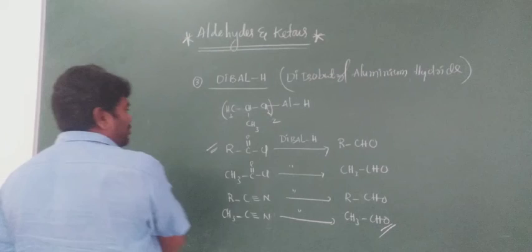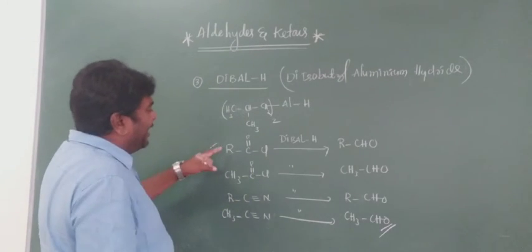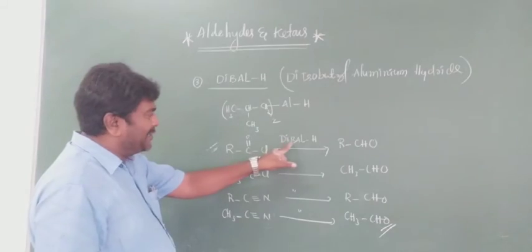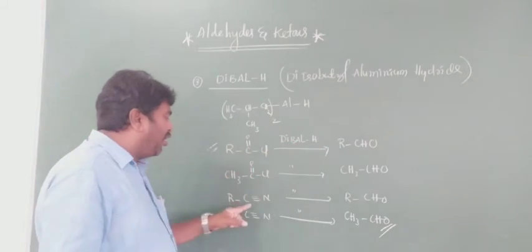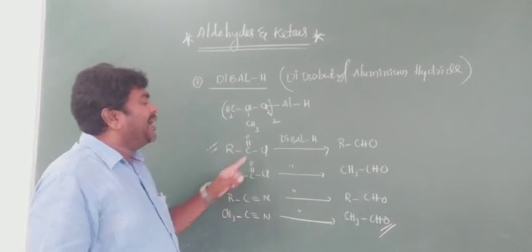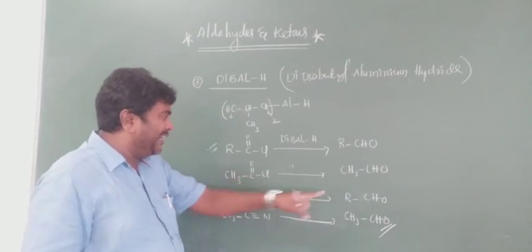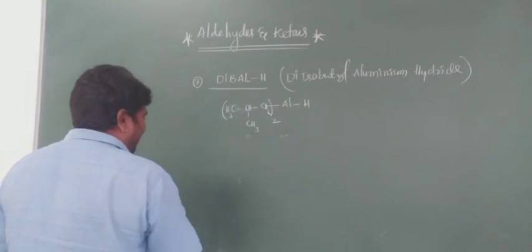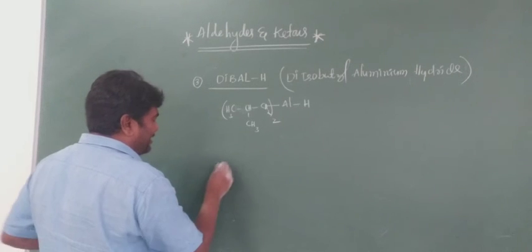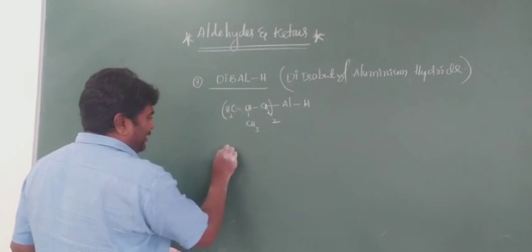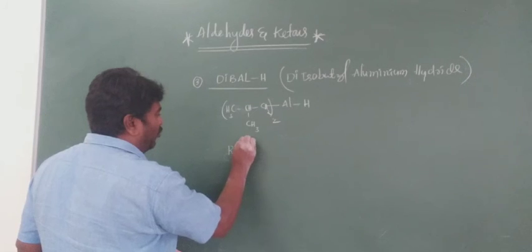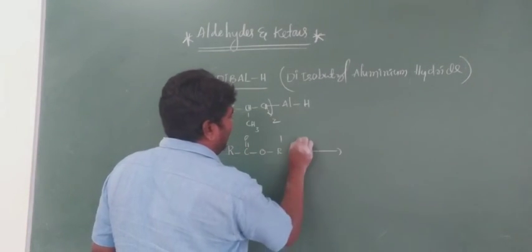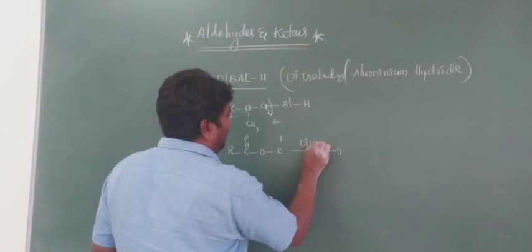Next, you have to see there are three: acyl halide undergoes reduction in the presence of DIBAL to give an aldehyde, or alkane nitrile undergoes reduction in the presence of DIBAL to give an aldehyde. And one more thing: the third one is ester. See here, in ester, R C double bond O, OR dash, with the same reagent DIBAL-H.